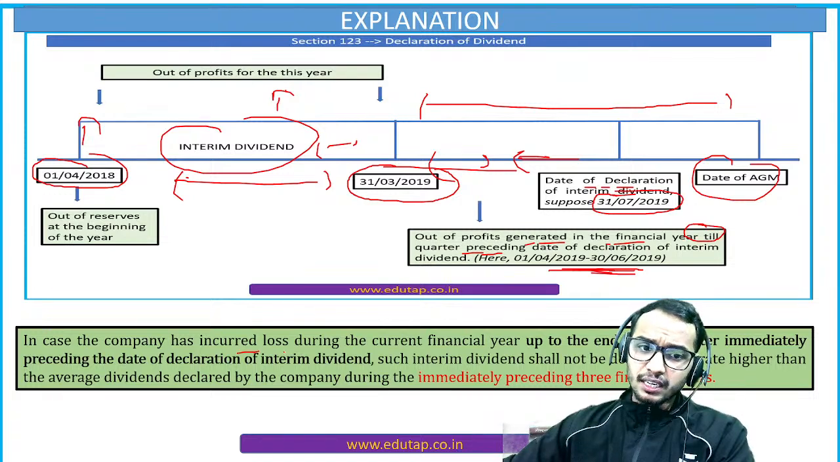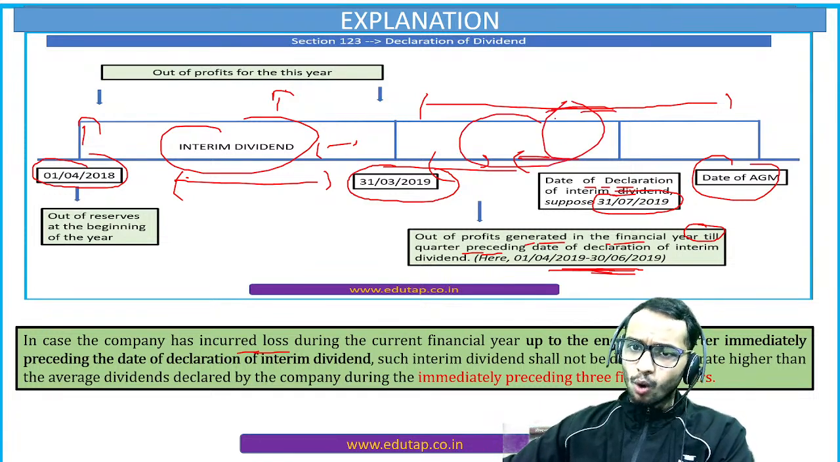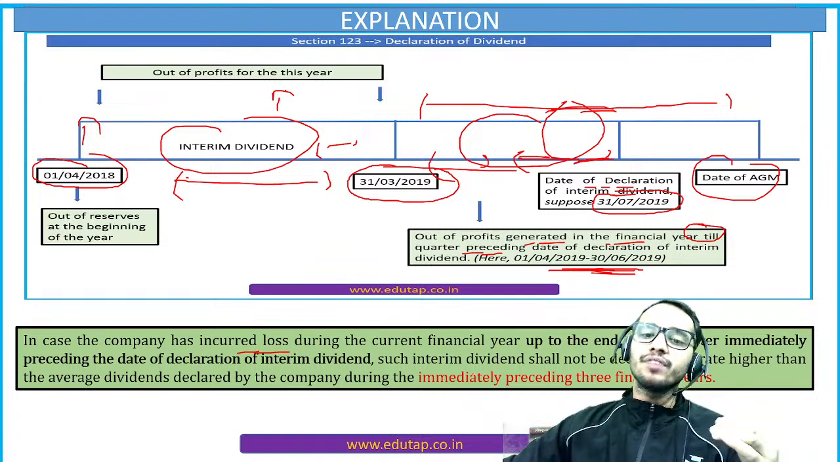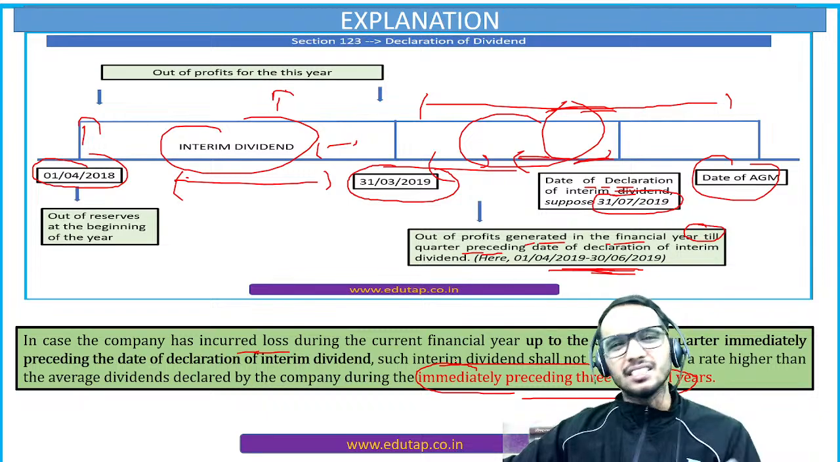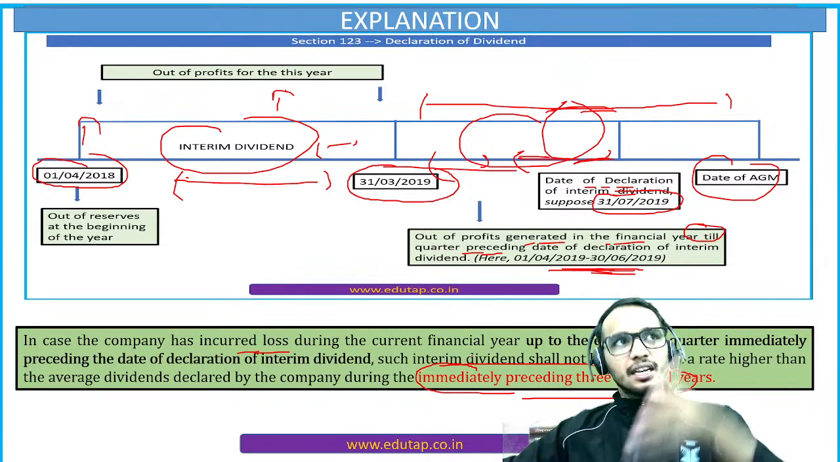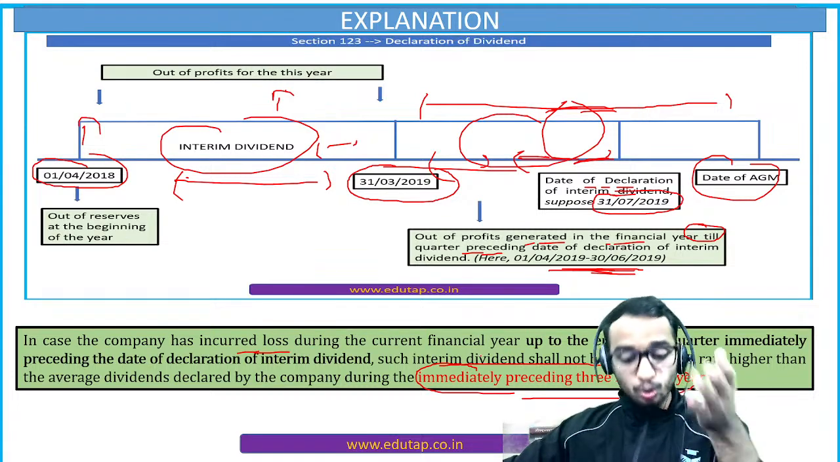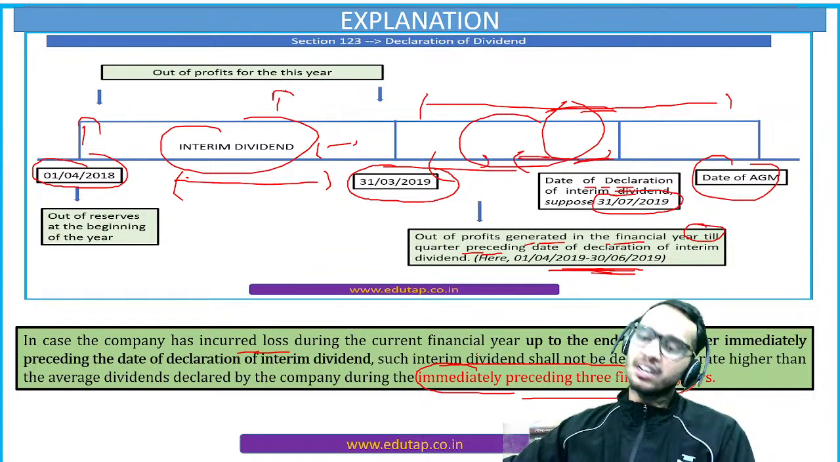If the company has incurred loss during this period up to the end of the quarter preceding this declaration, then it should not be giving more than the average of the dividend rate of the preceding 3 financial years. That is very easy. You have to remember this fact. Preceding 3 financial years, you have to add them and divide by 3. More than that, you can't pay your dividend.